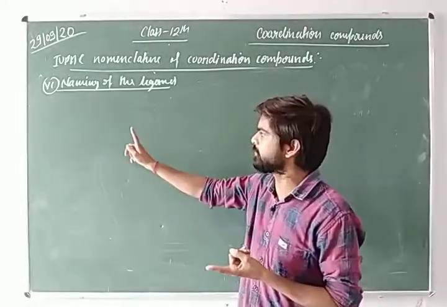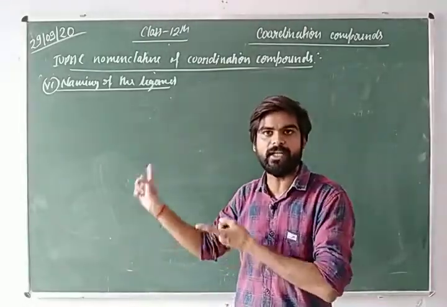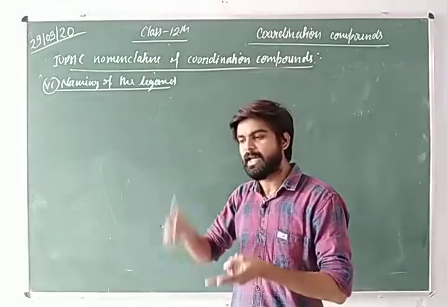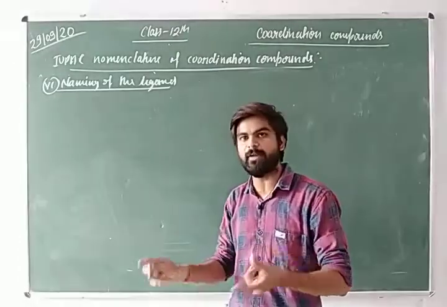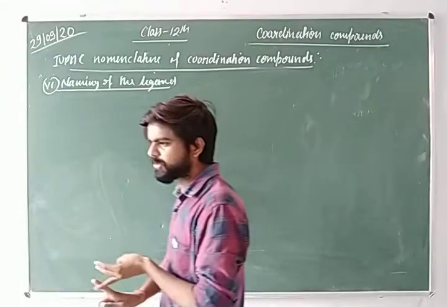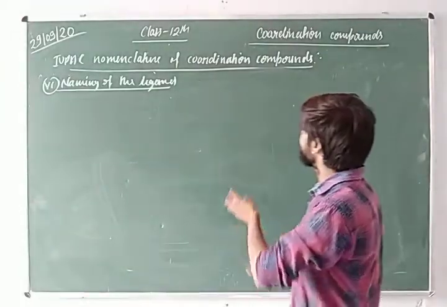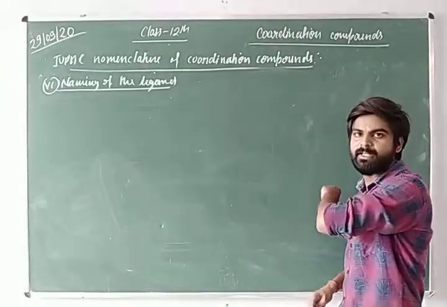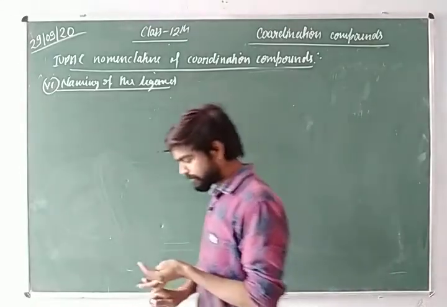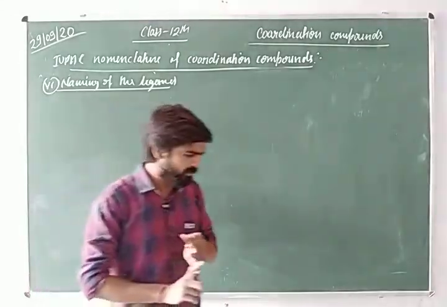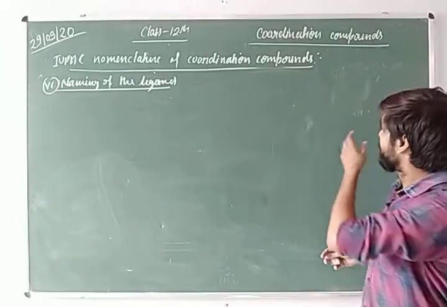The first rule: for ionic compounds, we write the name of the cation first and then the anion, and for neutral ligands, we write their name in one word. The third rule: we write the name of the ligand first and then the metal ion. And the fourth rule was what?